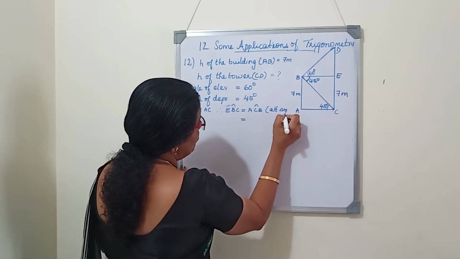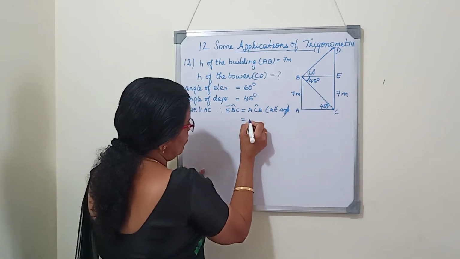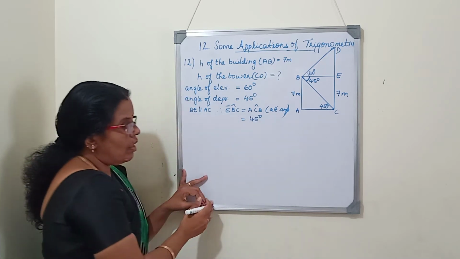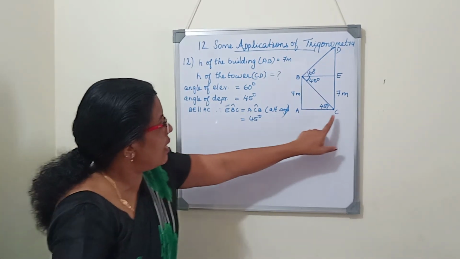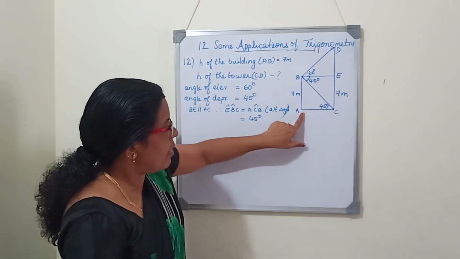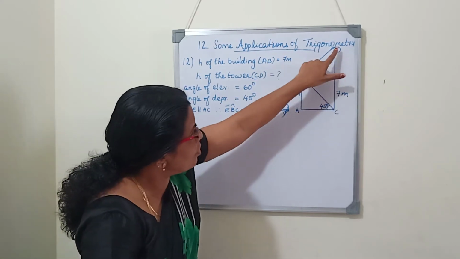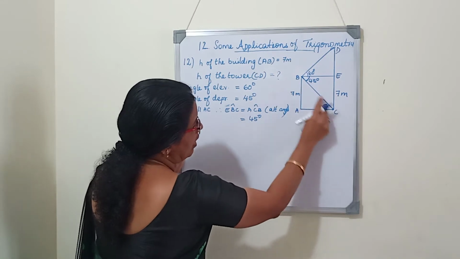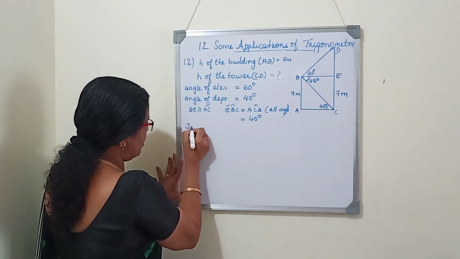So when a question like this comes, whenever there is an angle of depression, we have to make it like this and do the sum. Okay. Now we want to find the height of the tower. Tower and the building will be starting from the ground. So we should find the height of the tower CD. So now we will start with triangle ABC or triangle ACB.